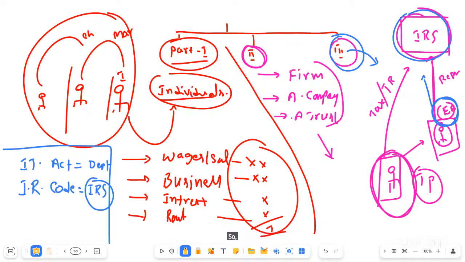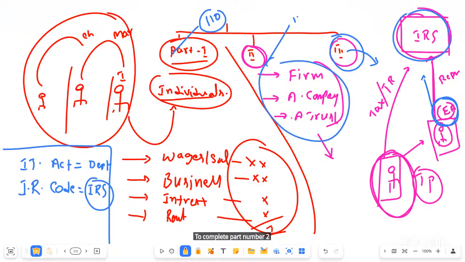So this is what we are going to cover in Part 1, Part 2, Part 3. Approximately 110 hours are required to complete the Part number 1 syllabus. To complete Part number 2, approximately 150 hours are required. To complete the Part 3 syllabus, 80 hours are required. This is the program of our course.